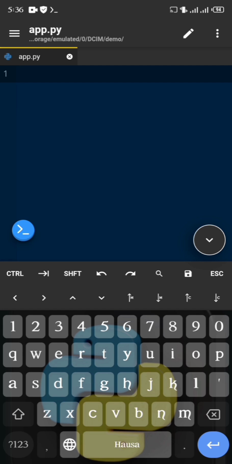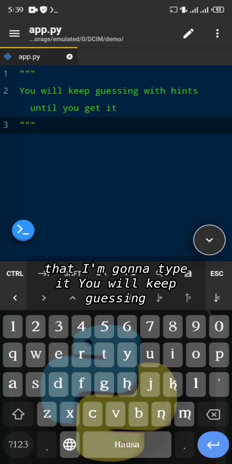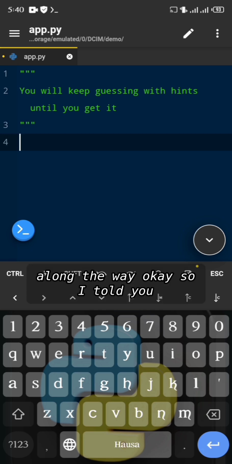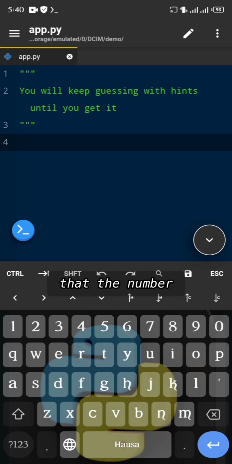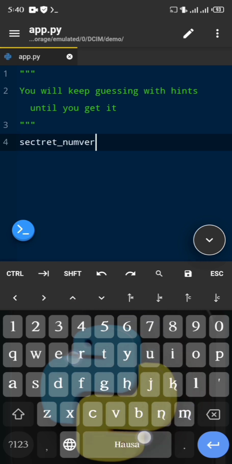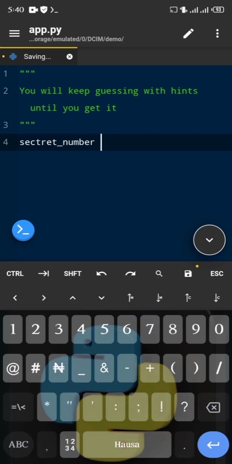We're going to write a program that will simulate a guessing game. The rules here are that you will keep guessing until you get it right. You will have some hints along the way. I told you that the number you're going to guess is going to be secret. So, secret number. What is a secret number?